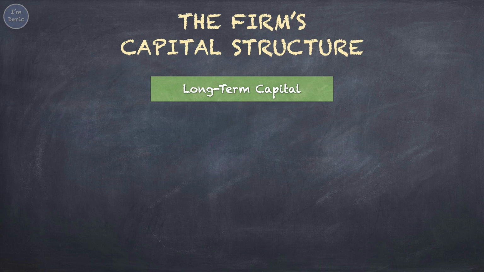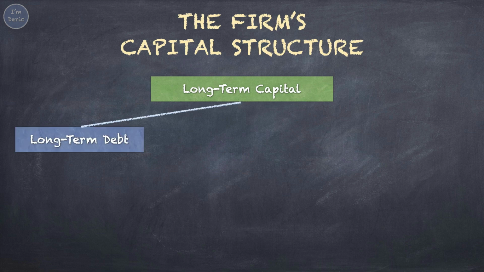There are three sources of long-term capital. First, long-term debt, which comes in the form of bond issues or loans. When a company needs money, it can either borrow money from the bank, which is what we call a bank loan, or the company can borrow money from the public by issuing bonds. When we buy bonds, we are basically lending money to the company.